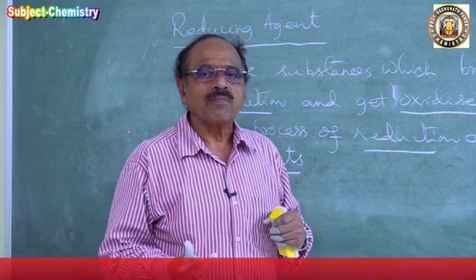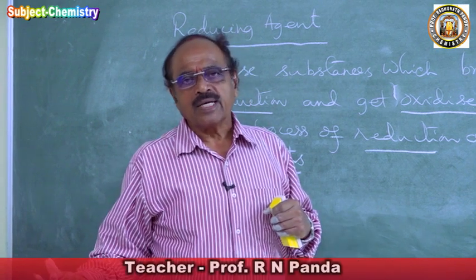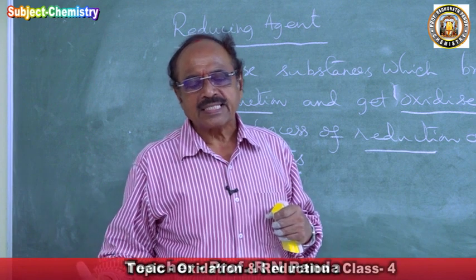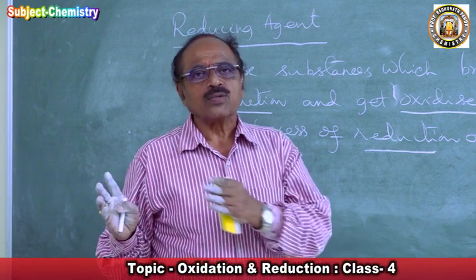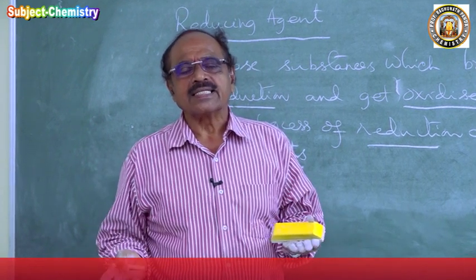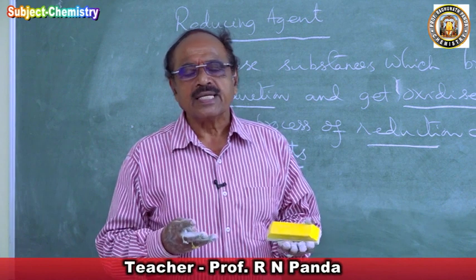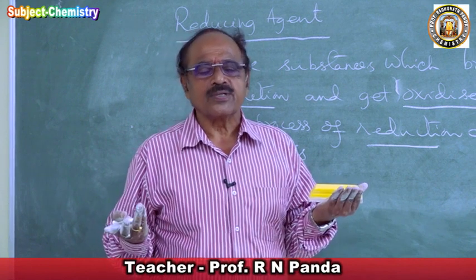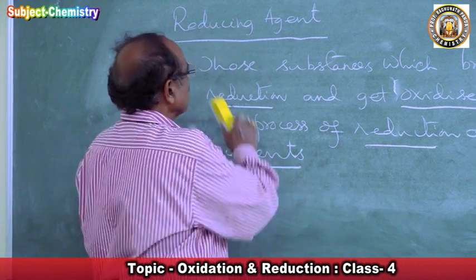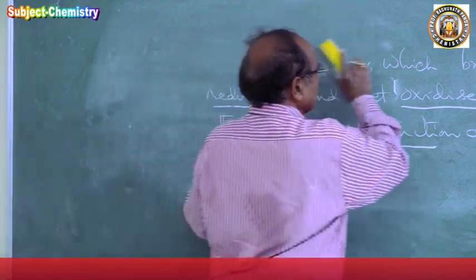What is the reduction? Addition of hydrogen is reduction. So hydrogen will come from where? It will come from the reducing agent as nascent hydrogen. So the reducing agent is losing hydrogen. Hydrogen is removed from the reducing agent. Removal of hydrogen is oxidation. Hence the reducing agent gets oxidized during the process. So then, who are the substances? We can give examples.